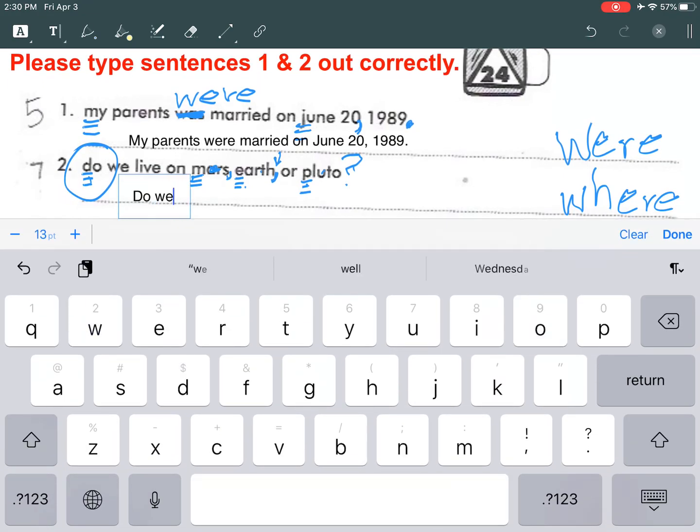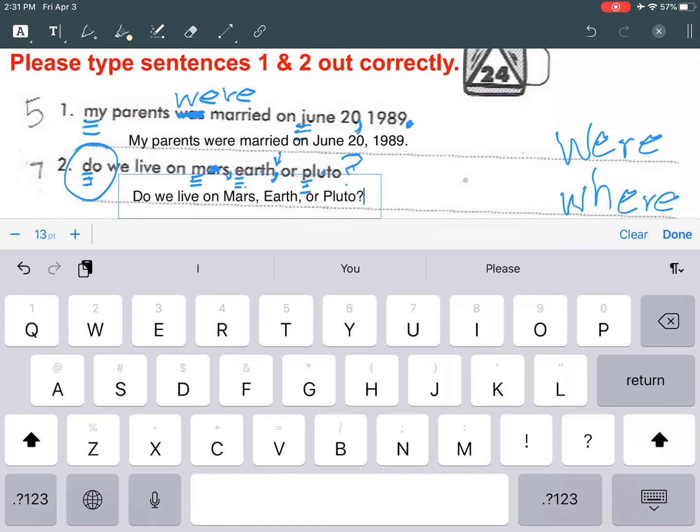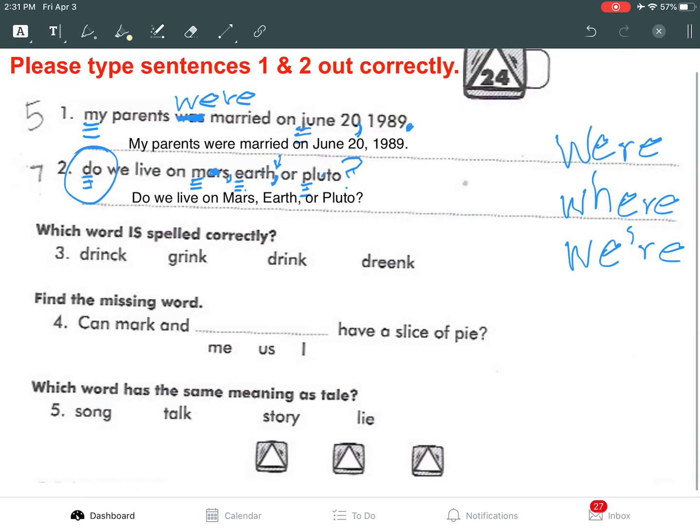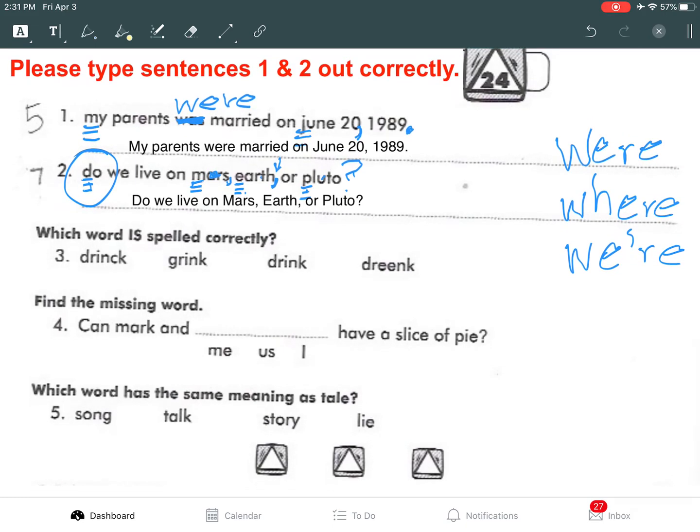All right, do we live on, capitalize, shift, Mars, comma, space. Notice you put a comma, you type your word, put a comma without a space, then you put a space, and then you start the next word. That's just kind of some typing rules there. Earth or, capitalize the P in Pluto, and a question mark. All right, there we go. So do we live on Mars, Earth, or Pluto? Notice I went back and read my sentence to make sure I had everything I wanted to have.